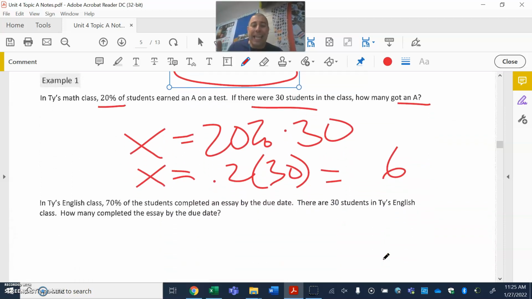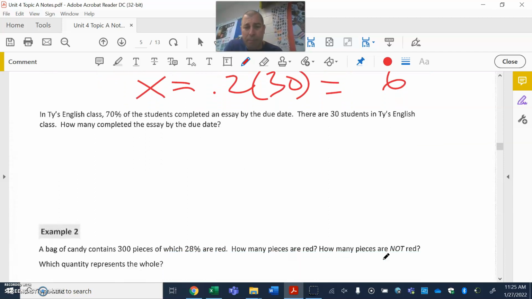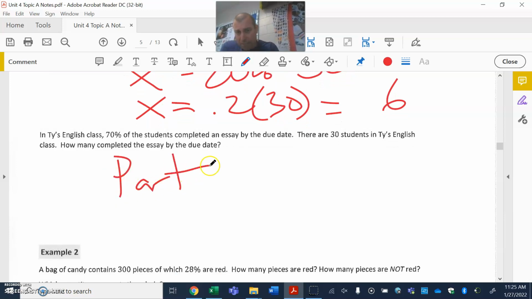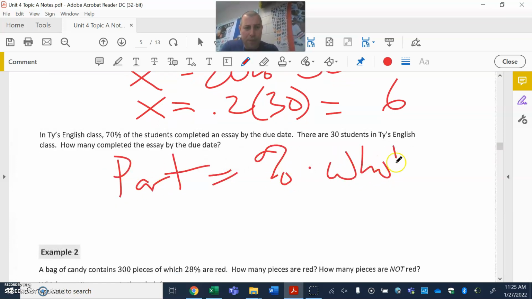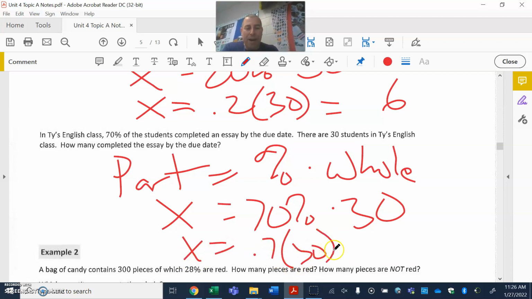So again, setting it up and then solving. In Ty's English class, 70% of the students completed an essay by the due dates. There are 30 students in Ty's English class. Remember, the part is always the percent times the whole. In this particular case, they gave me the percent. They said there are 30 students. So again, it would be a multiplication problem. We can change it to our decimal, multiply it by our 30. Then, hey, 21.